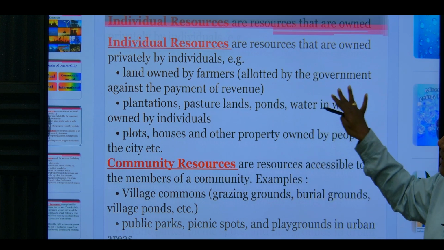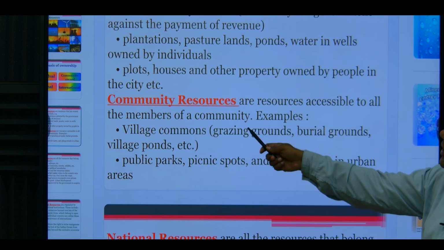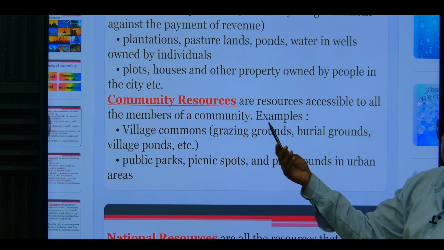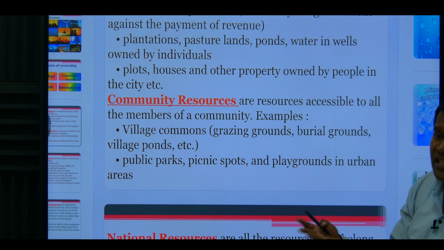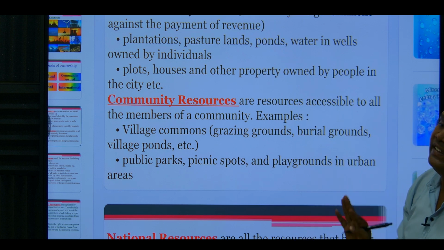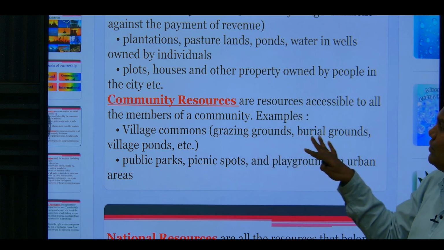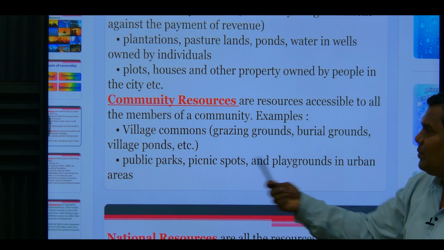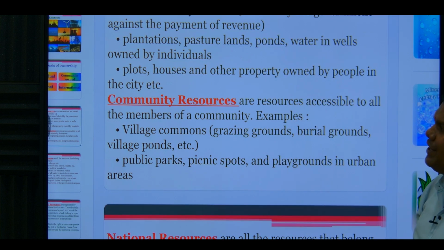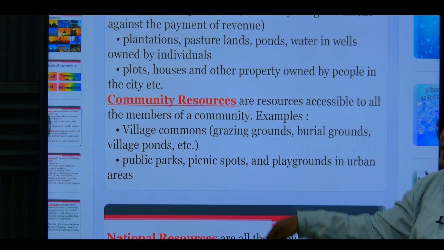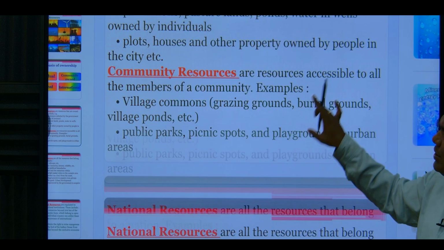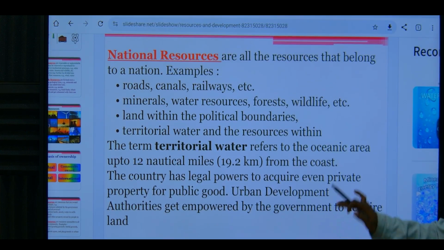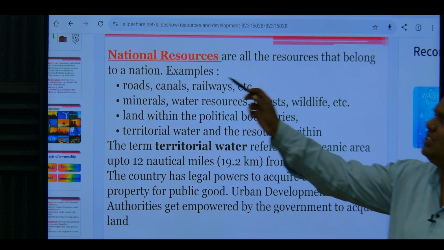Okay, community resources are those resources which are accessible to all the members of the community. Hindu community, Muslim community, Christian community. There are many communities which use the grazing grounds, burial grounds, village ponds, public parks, picnic spots, playgrounds in urban areas. They are all community resources. Okay, understood? Next, national resources. National resources are resources which are used for the nation.